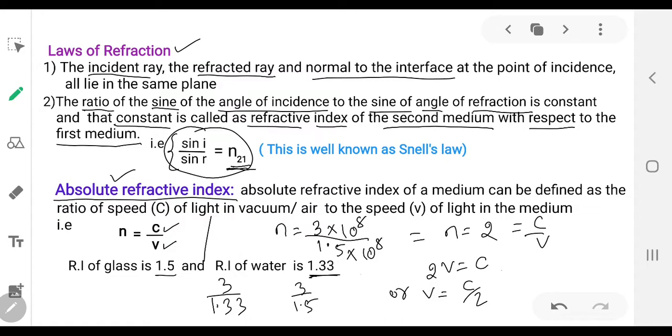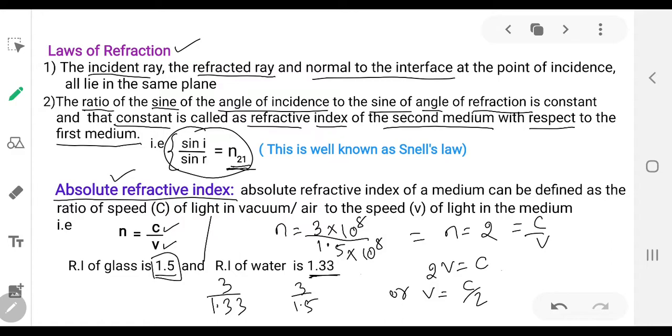So where has the decrease in velocity been more? In case of glass. So it indicates that if the refractive index value of a medium is more, then in that medium the velocity of light is decreasing more.